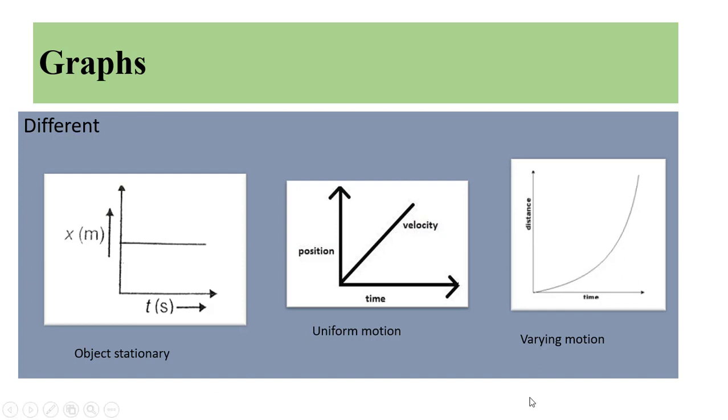But if an object is in uniform motion, it means it is moving equal distances in equal intervals of time. It is a straight line. It is a graph of uniform motion in which the y-axis is position and along the x-axis it is time. And the slope of this graph is given by its velocity. And the slope in the first graph is 0. The third one is varying motion. If you are measuring distances, they are changing unequally. So we can say that it is a varying motion, and its graph is like a curve.